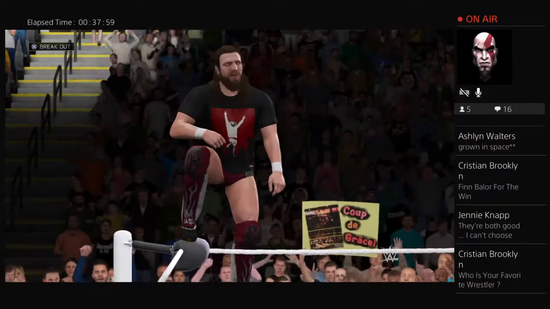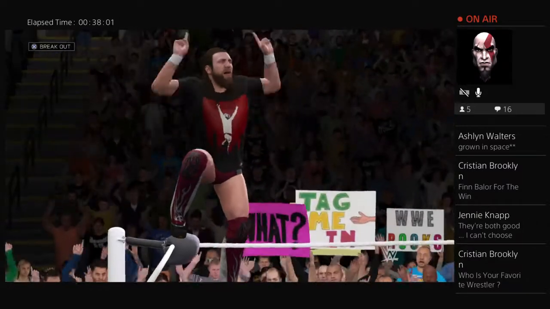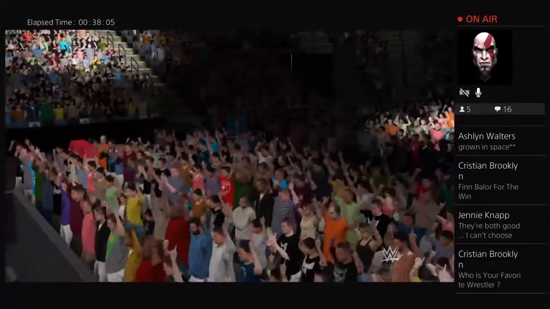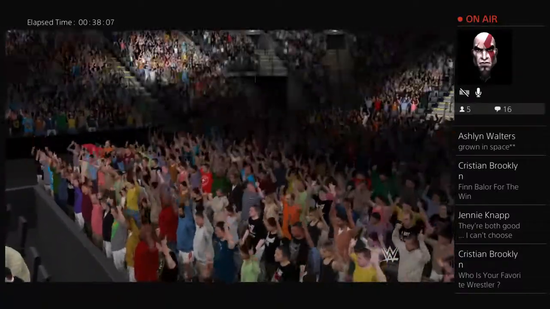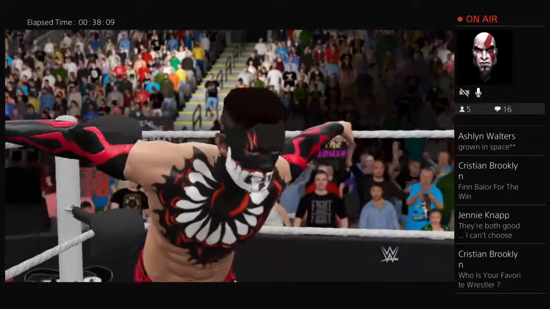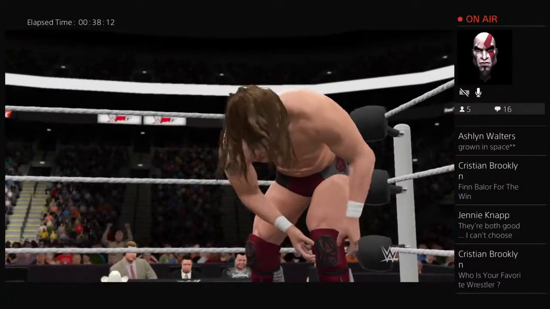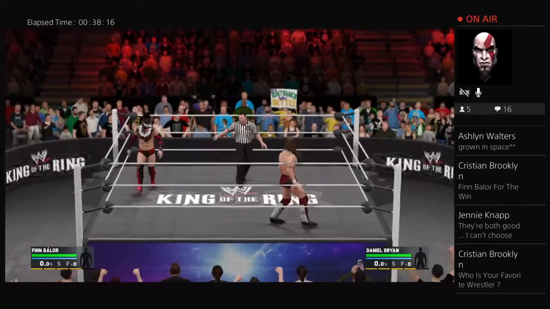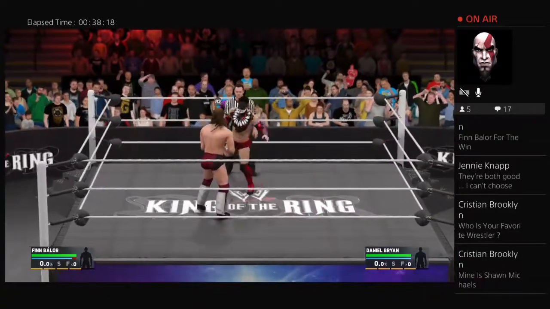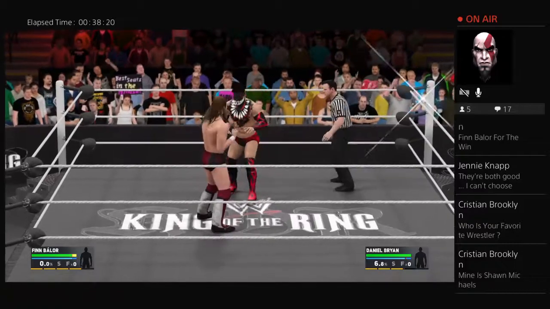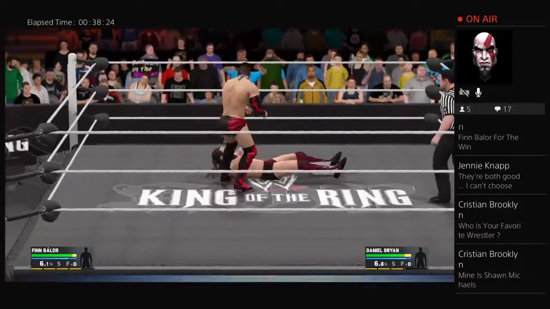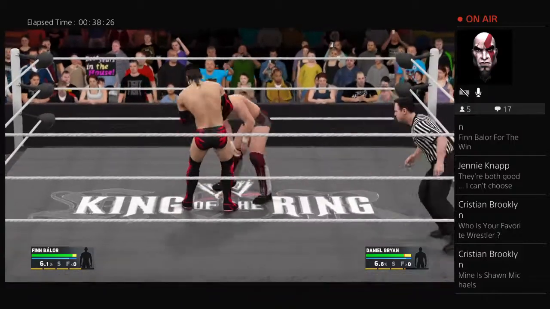What's your favorite wrestler? All three of the Shield members. So Corey 286 favors all three members of the Shield, but I feel like he favors Roman Reigns, and I think he was hoping that Reigns got that victory. I mean, if you ask me who my favorite Shield member is, Seth Rollins. I definitely feel like Seth Rollins is the best out of the three. So here we go. Shawn Michaels, a phenomenal wrestler, so you have a real good taste in wrestlers there, Christian Brooklyn. I love Shawn Michaels. It's a shame that he has to retire at such a young age.